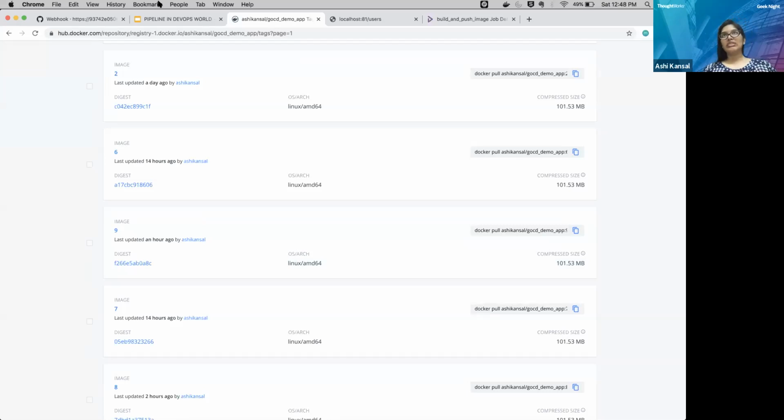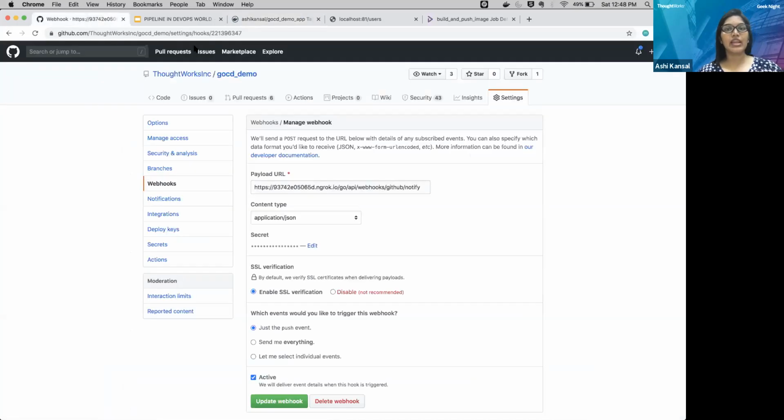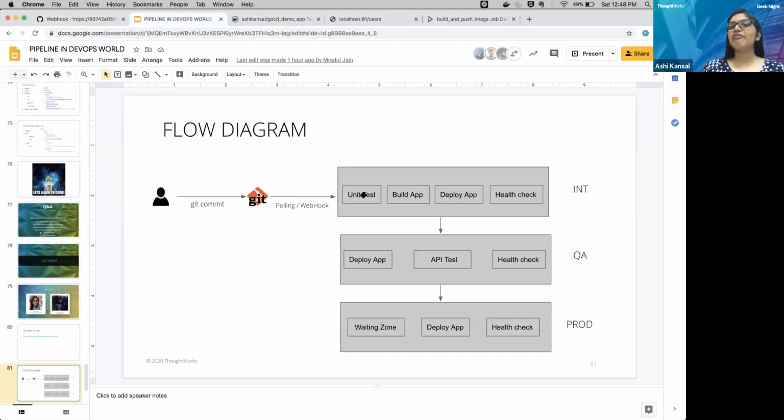GoCD provides several ways. You can either push your artifact to AWS ECR or any other cloud. For this demo, I have used Docker Hub as a registry. Now let's move to the next stage. In this way, we have done the unit test, we have built our application. Now the time is to deploy our application. Because the developer is writing some code, but we have not yet checked whether that is deployable or not in the integration. So now let's do that.